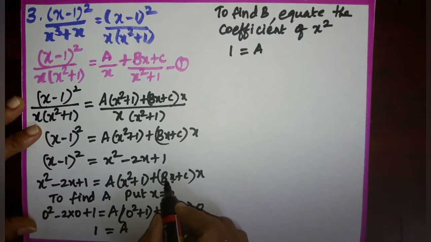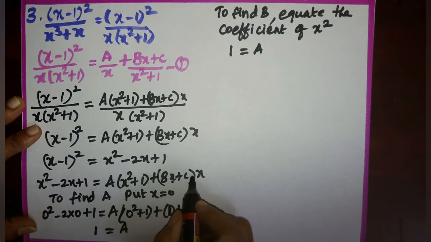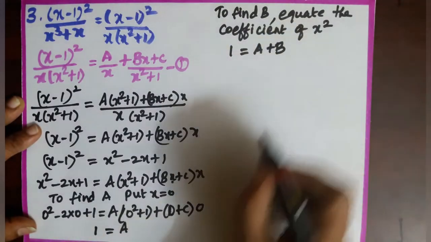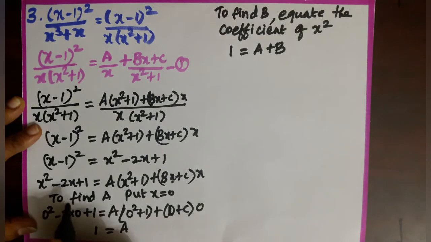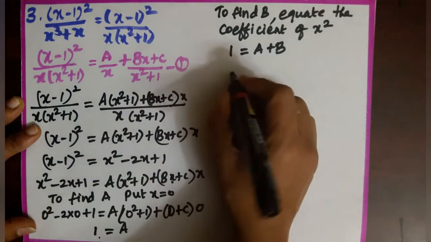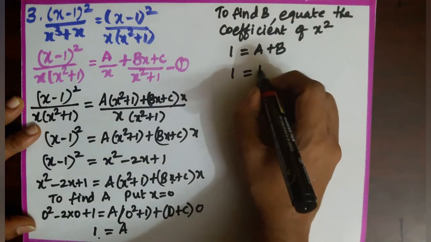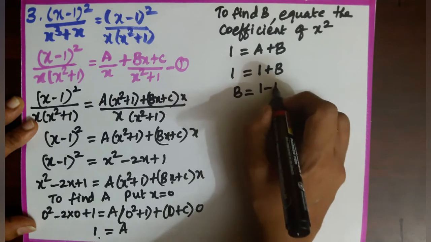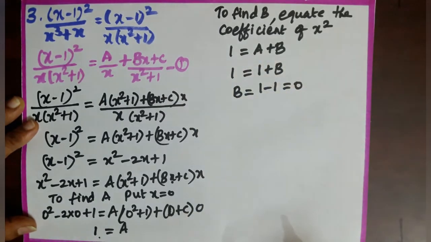In the second term, bx into x, so bx square. The coefficient of x square is b. We know already the value of a is 1. So substitute the value of a as 1. Then we get 1 plus b, which gives b equal to 1 minus 1, which is equal to 0.